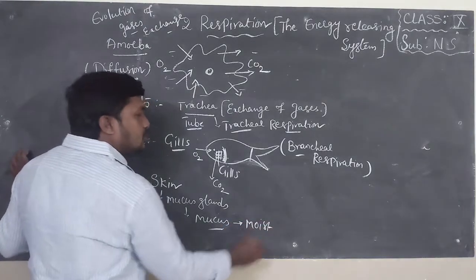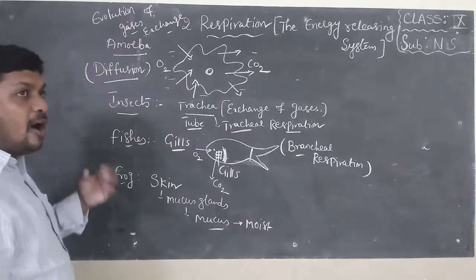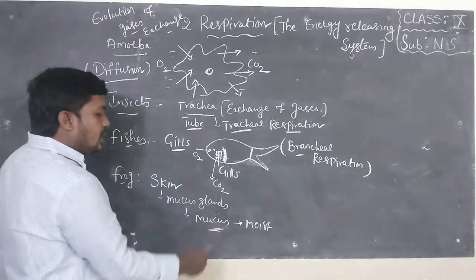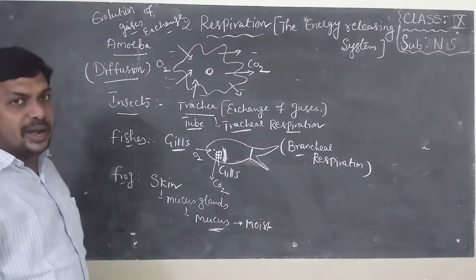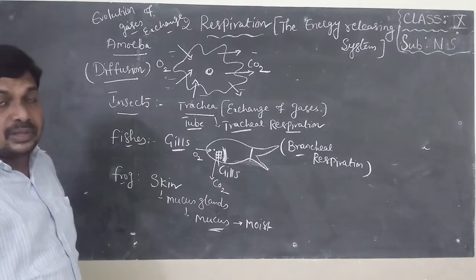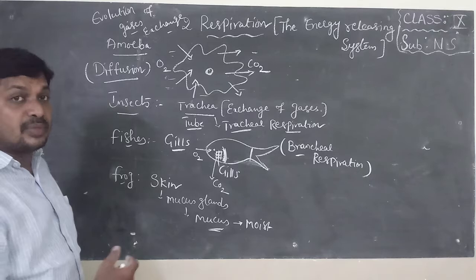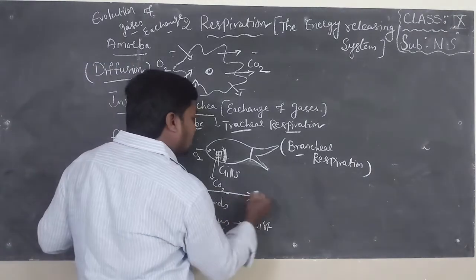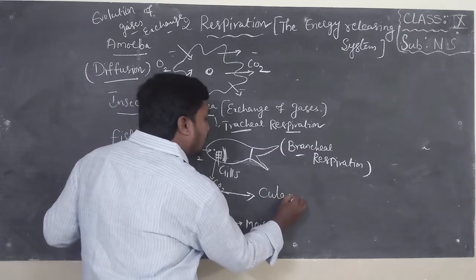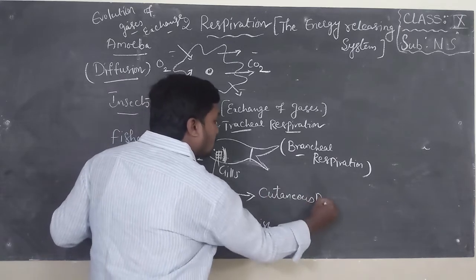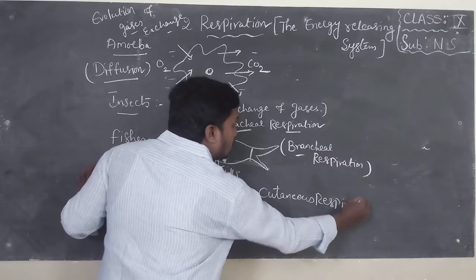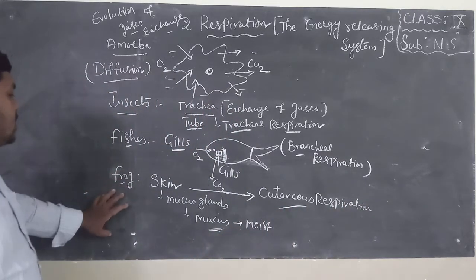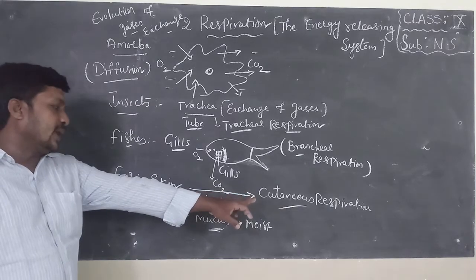When air passes over the skin, the oxygen in the air attaches to the mucus. The skin already has blood vessels, and the blood vessels have blood. The blood carries oxygen inside the body and sends out CO2 simultaneously. This type of respiration which takes place through skin is called cutaneous respiration. The word cutaneous indicates skin. So the respiration which takes place through skin is called cutaneous respiration.